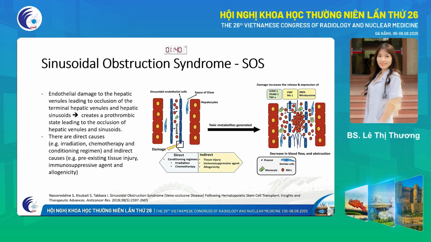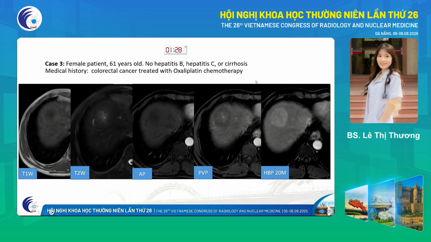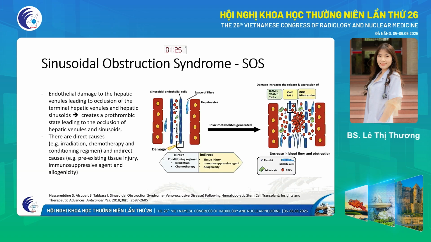So I will talk a little about sinusoidal obstruction syndrome, about the mechanism. Toxic agents cause damage to the endothelial cells of the hepatic sinusoid, leading to loss of sinusoidal wall integrity, extravasation of red blood cells into the space of Disse, and detachment of endothelial cells, resulting in interruption of the sinusoid and central hepatic vein.